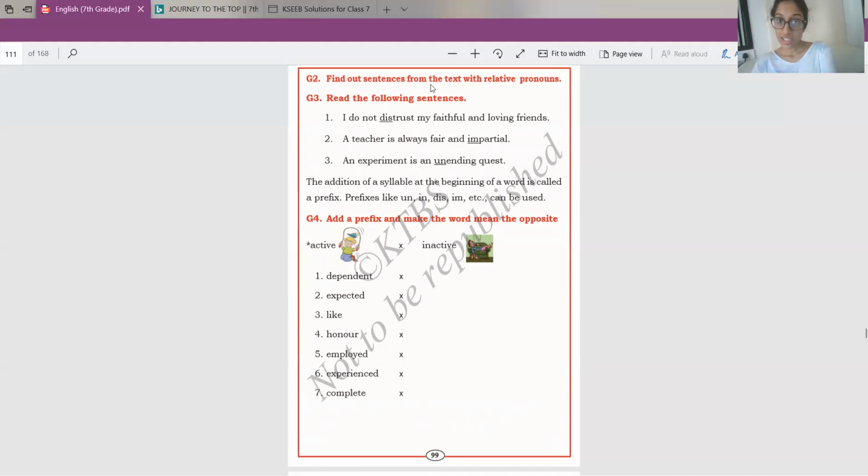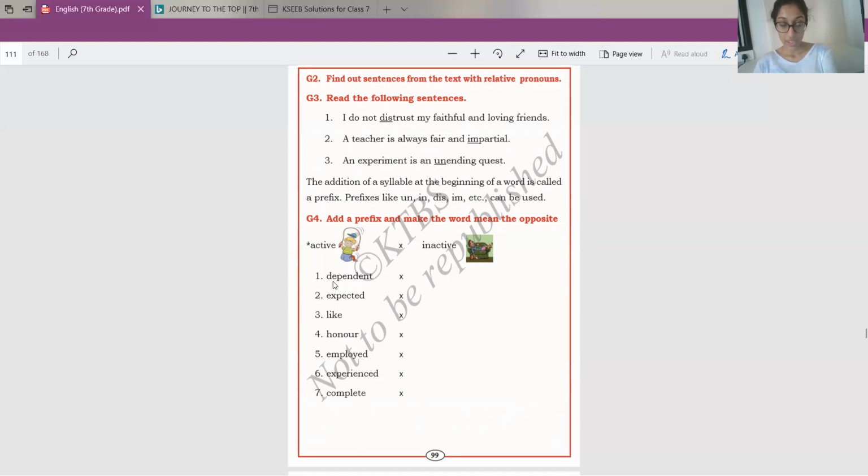So all these that come before the word are called prefixes. So let's go to the exercise. Add a prefix and make the word mean the opposite. As I've told you, when you add a prefix to the word, it becomes the opposite of that word. Like ending, opposite is unending. So un is the prefix added to ending, which made it the opposite of ending.